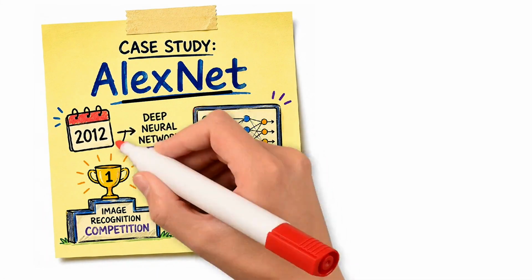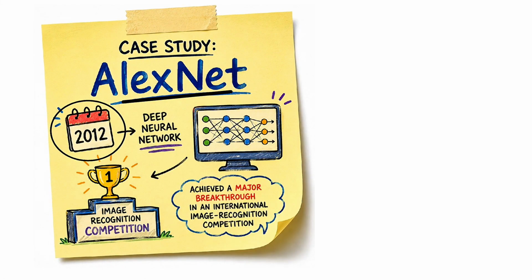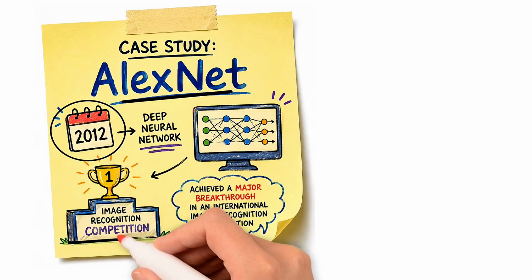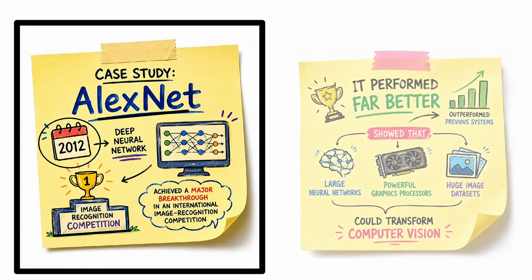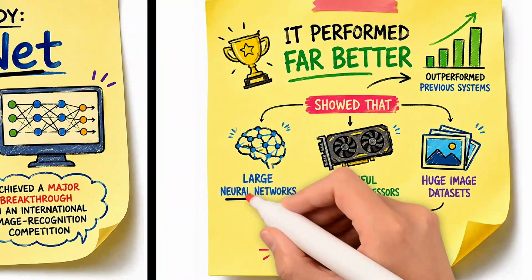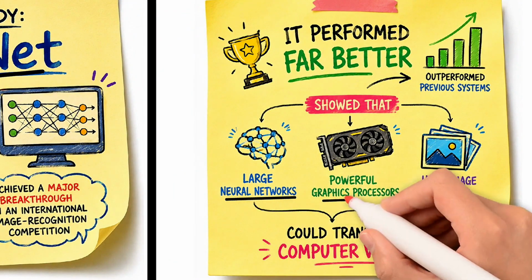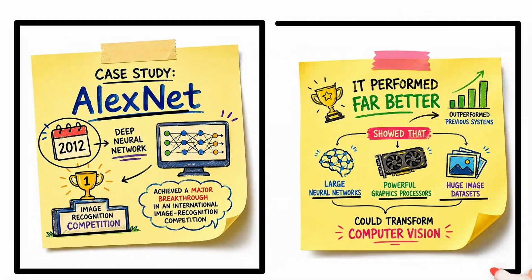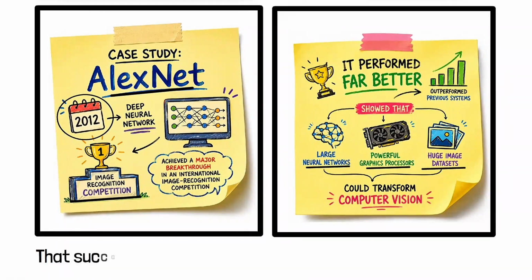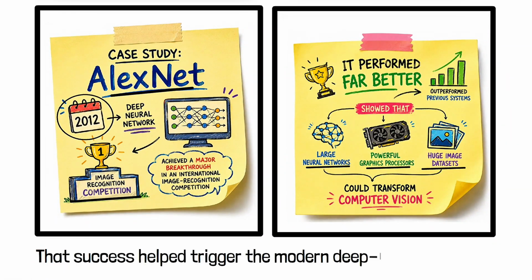In 2012, this deep neural network achieved a major breakthrough in an international image recognition competition. It performed far better than many previous systems and showed that large neural networks, powerful graphics processors, and huge image datasets could transform computer vision. That success helped trigger the modern deep learning boom.